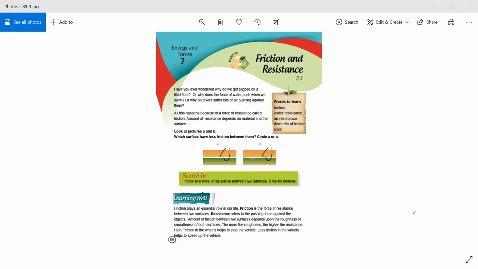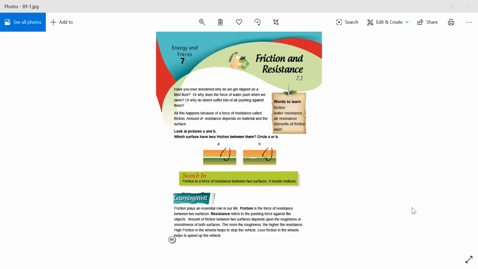The amount of resistance depends on the material and the surface. Look at the pictures A and B. Which surface has less friction between them? Circle A or B.